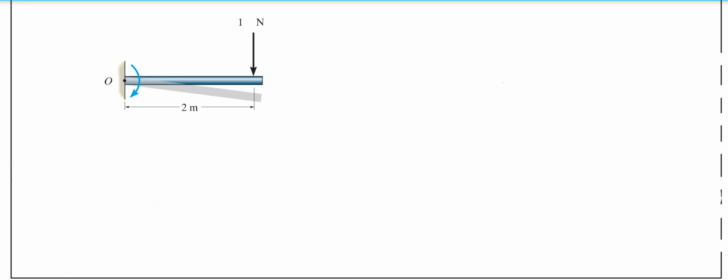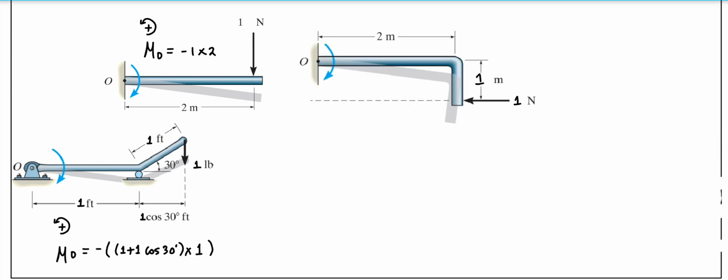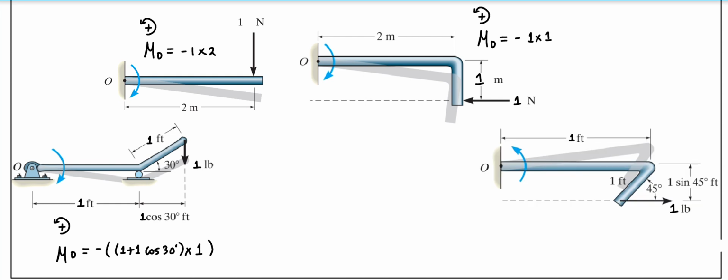So with this I solve the sums. You can see here 1 into 2 gives the moment about O. Similarly for this case, I have to find a perpendicular distance. So after finding the perpendicular distance, I just multiply to find the moment. Similarly for this case, the perpendicular distance between the line of action of the force and the axis of rotation. So similarly for every case, we have to be specific to find the perpendicular distance.